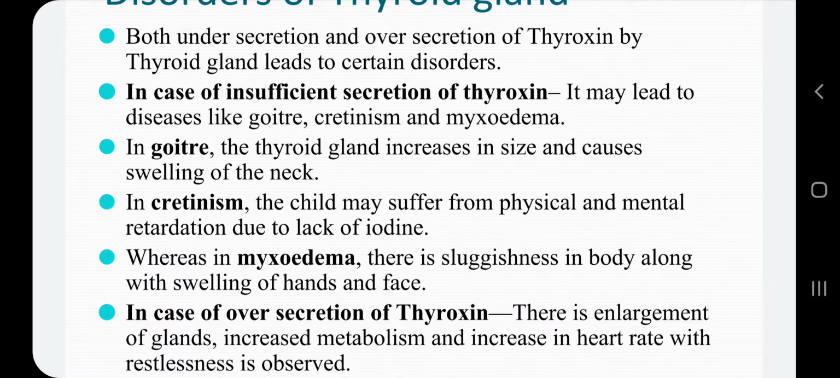And in case of oversecretion of thyroxine, again there is enlargement of glands, increased metabolism, and increase in heart rate with restlessness. So both of these conditions, that is the insufficient secretion of thyroxine as well as oversecretion of thyroxine, lead to some disorders in the body.